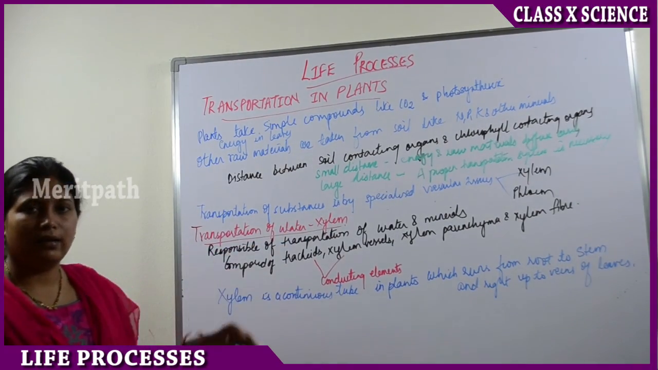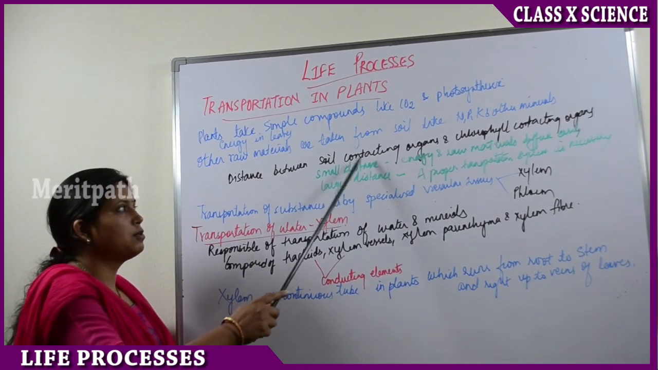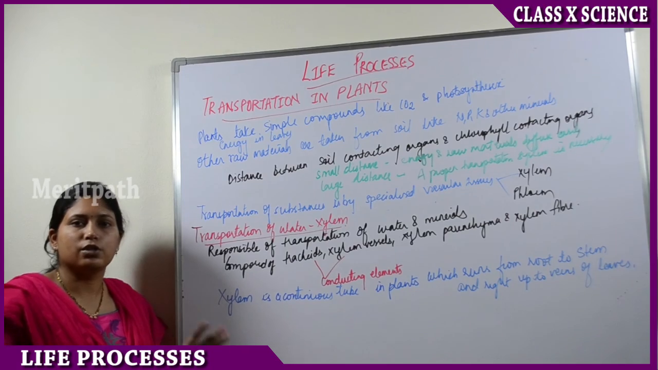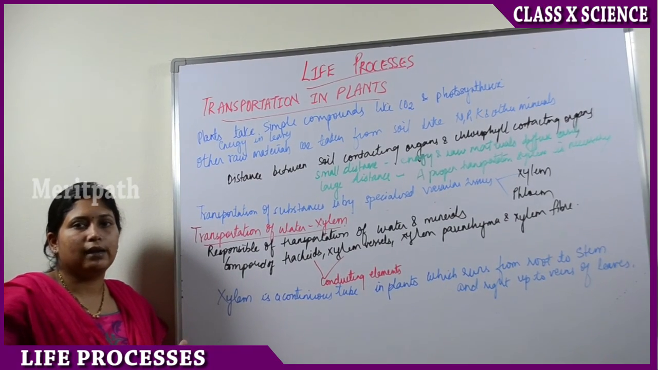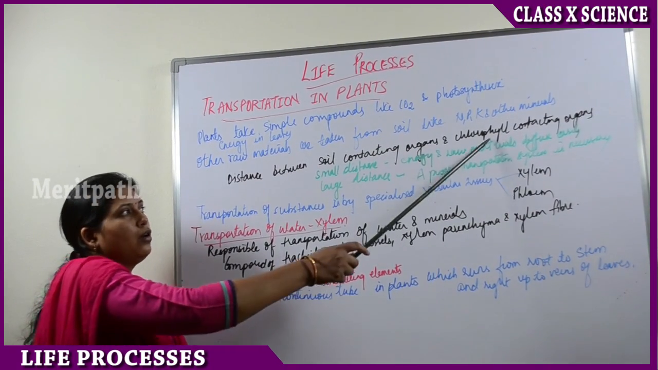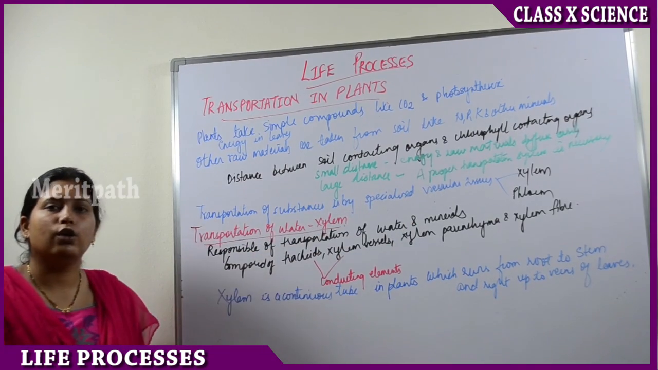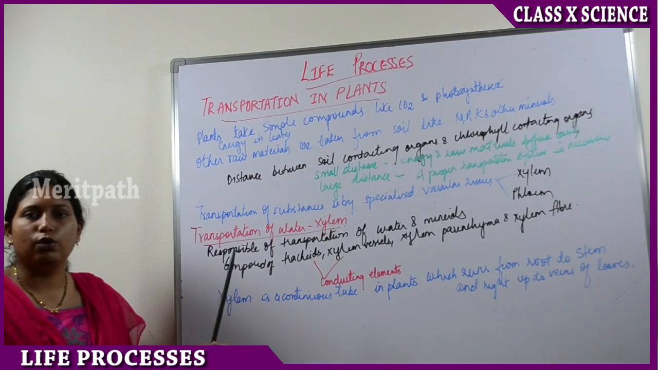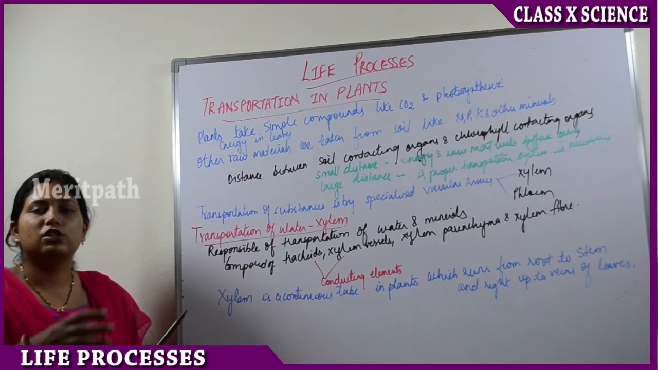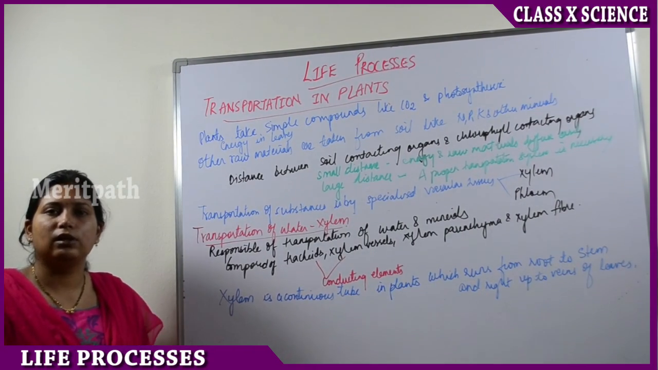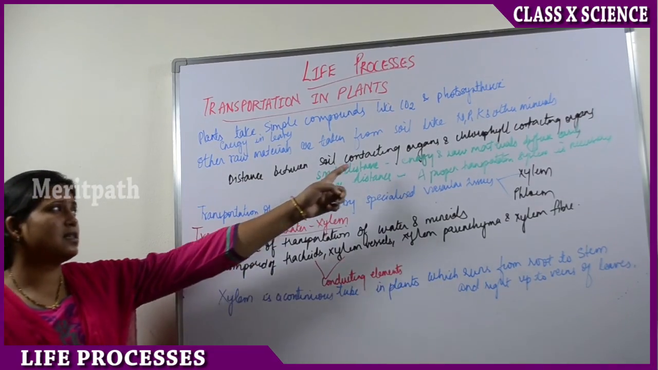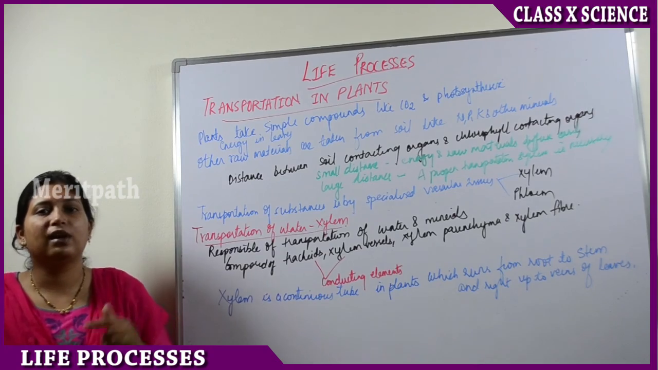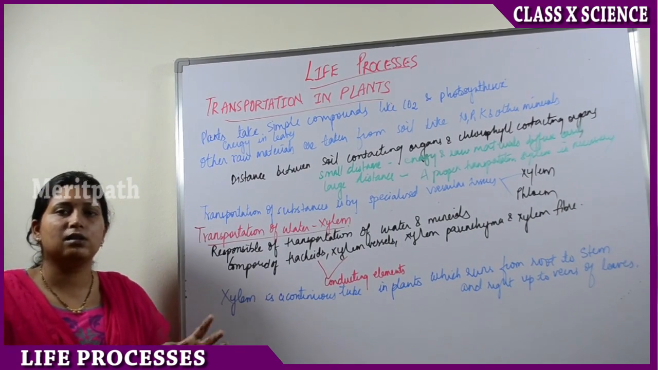What matters here is the distance between the soil contacting organ and the chlorophyll contacting organ. What is the soil contacting organ? Roots. And the chlorophyll contacting organ is the leaf. So the distance from the root to the leaf is what matters, because it determines how transportation takes place in the plant.